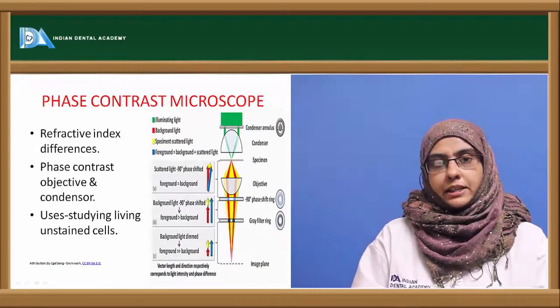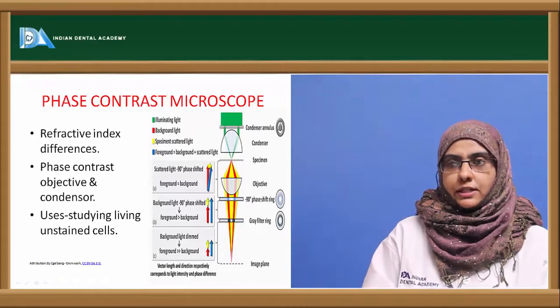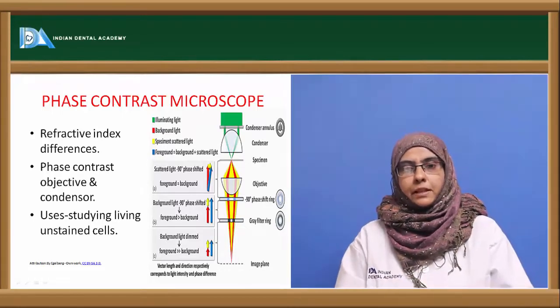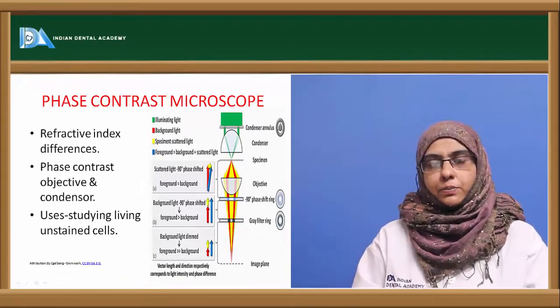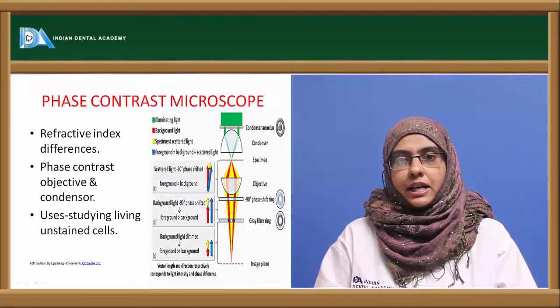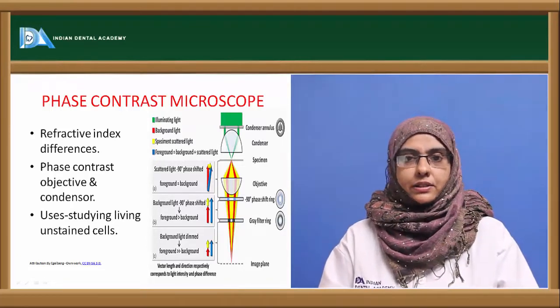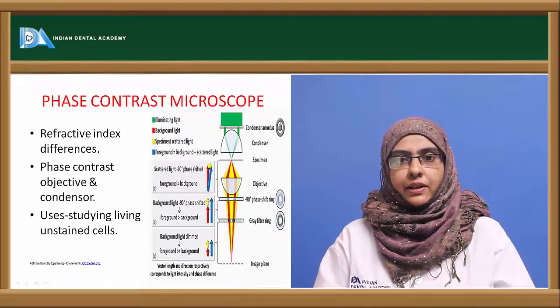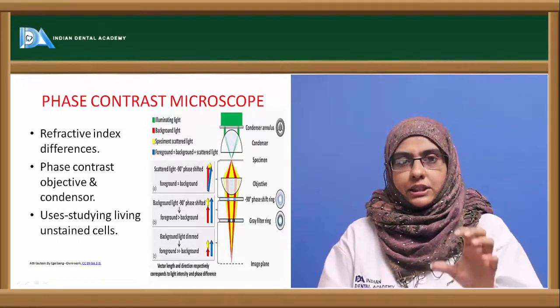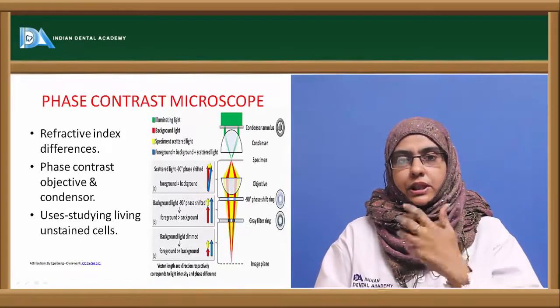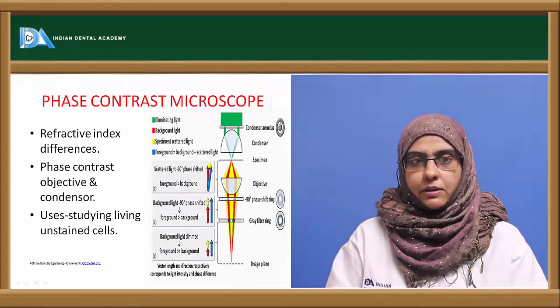And coming to the next type of microscopy, which is called phase contrast microscopy. The principle of phase contrast microscopy is based upon refractive index differences. Every component has a different refractive index. So this is taken as a principle to produce the final image in this particular microscopy.